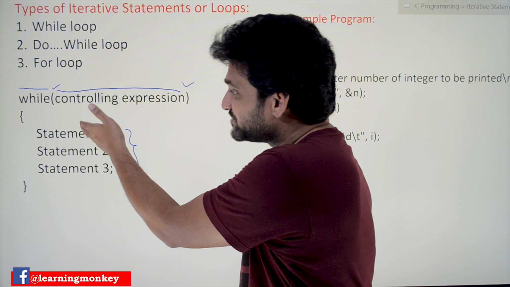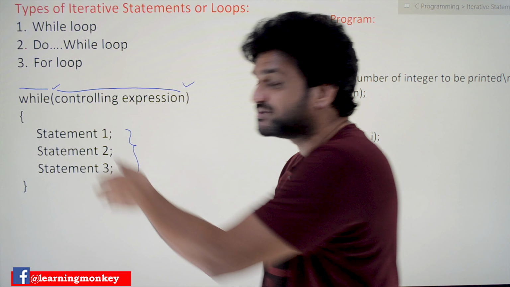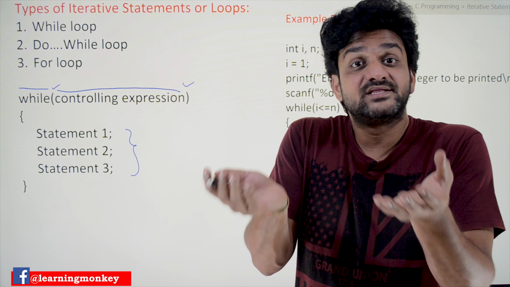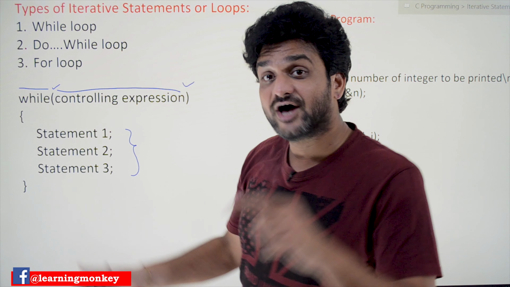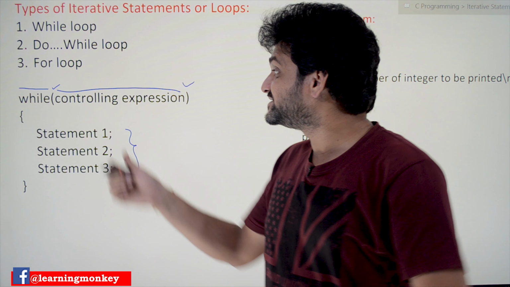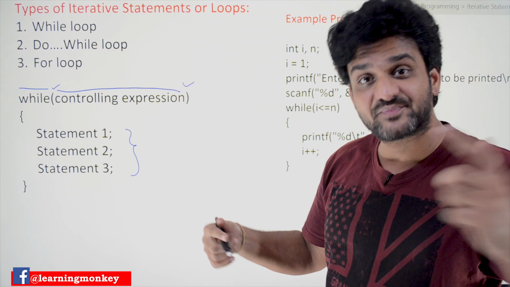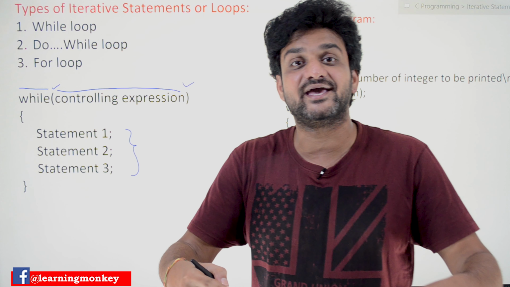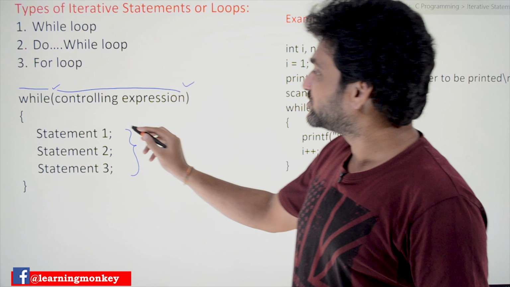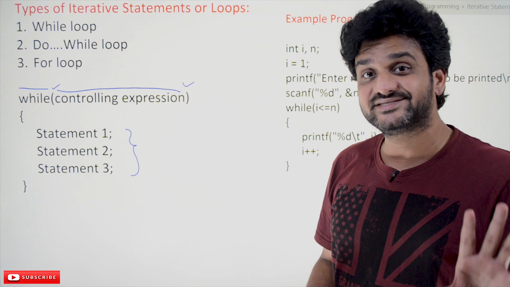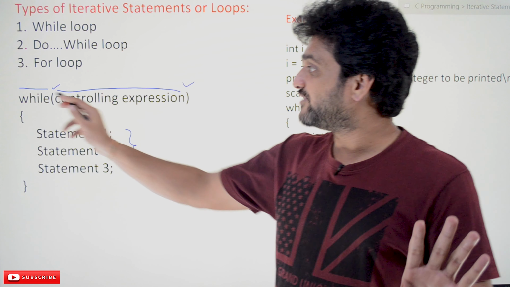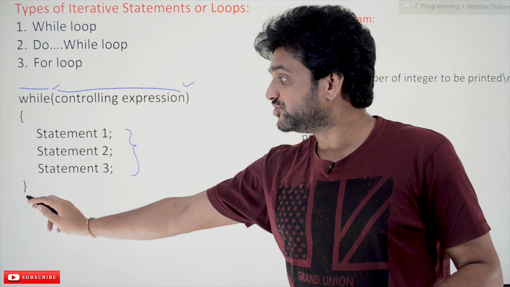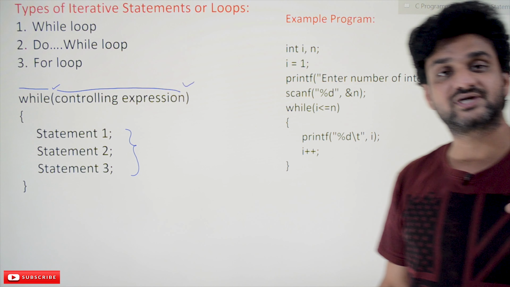If statements like statement 1, statement 2, statement 3 are to be repeated again and again, that job is done by this while loop, and how many times it has to be repeated is decided by the controlling expression. In the process of execution, this controlling expression decides whether to repeat the loop again or not. So this is the syntax of a while loop: while is the keyword, then parentheses, and after that the loop body within open and close curly braces.